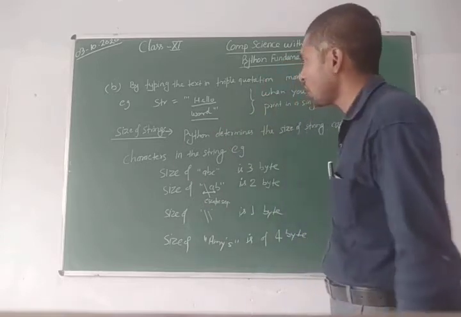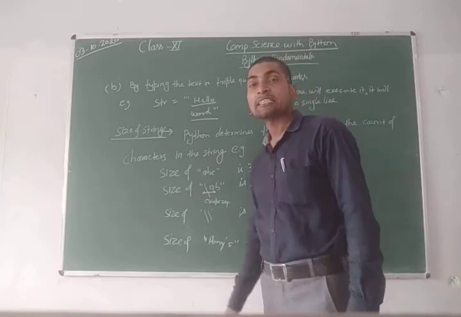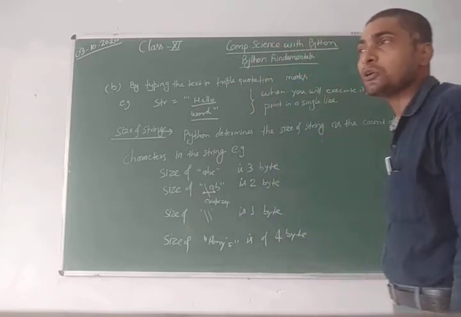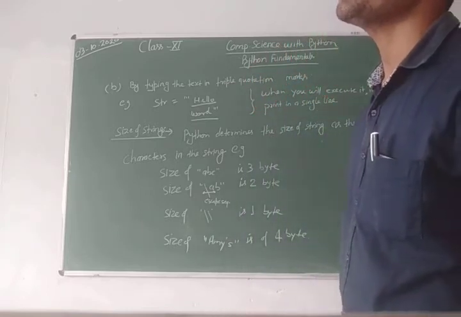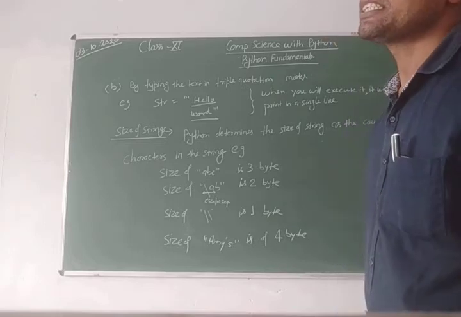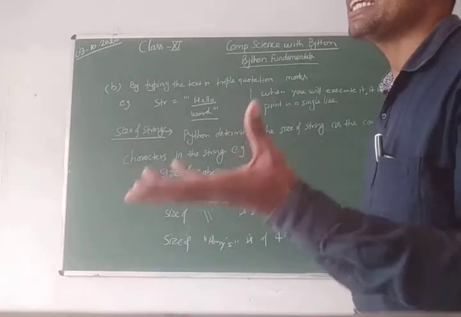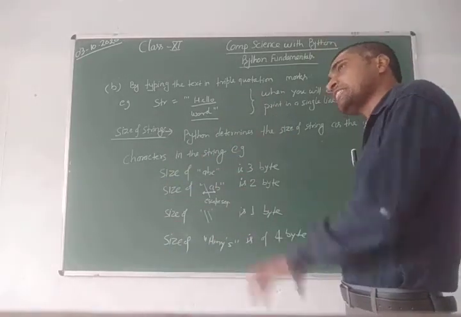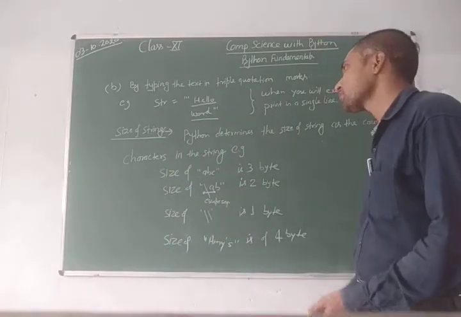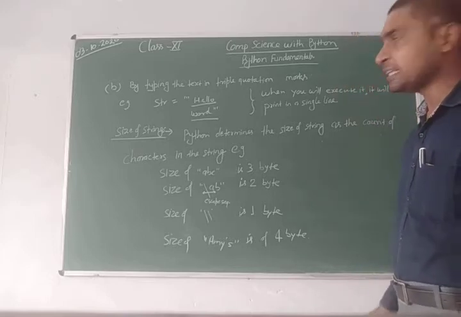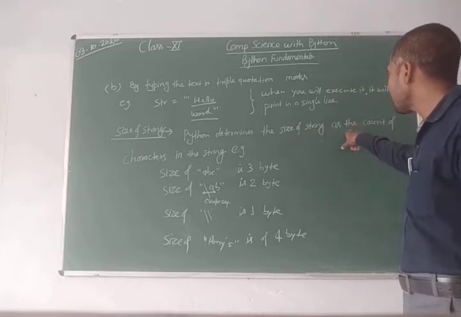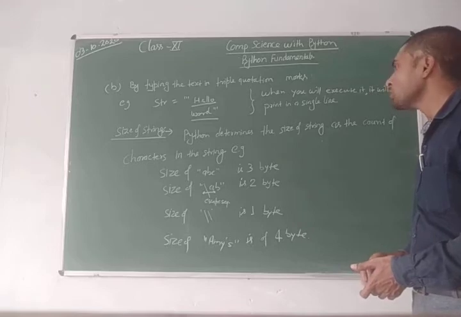Alright. Now let us see the size of the string. How will you determine the size of the string? It means how much memory is taken by the string inside the computer. Python determines the size of the string as the count of characters in the string.